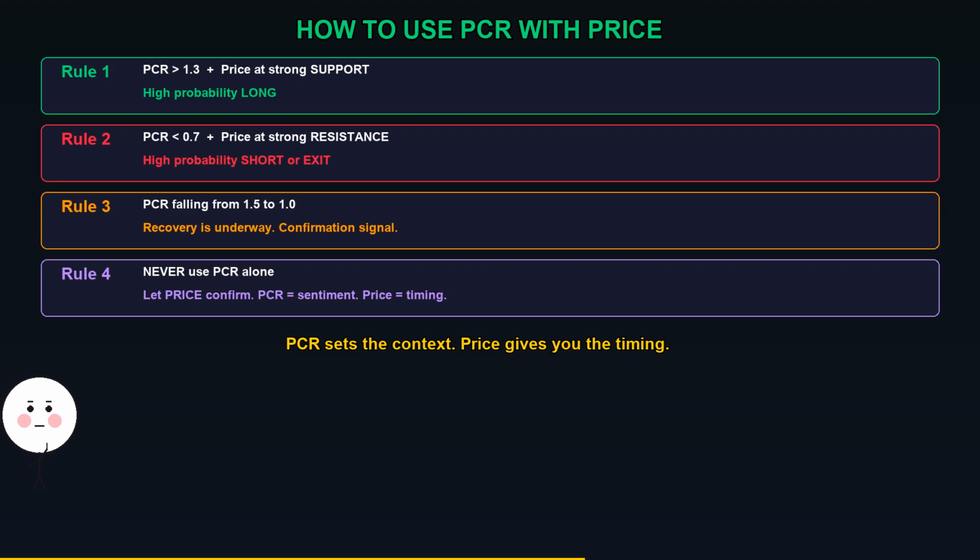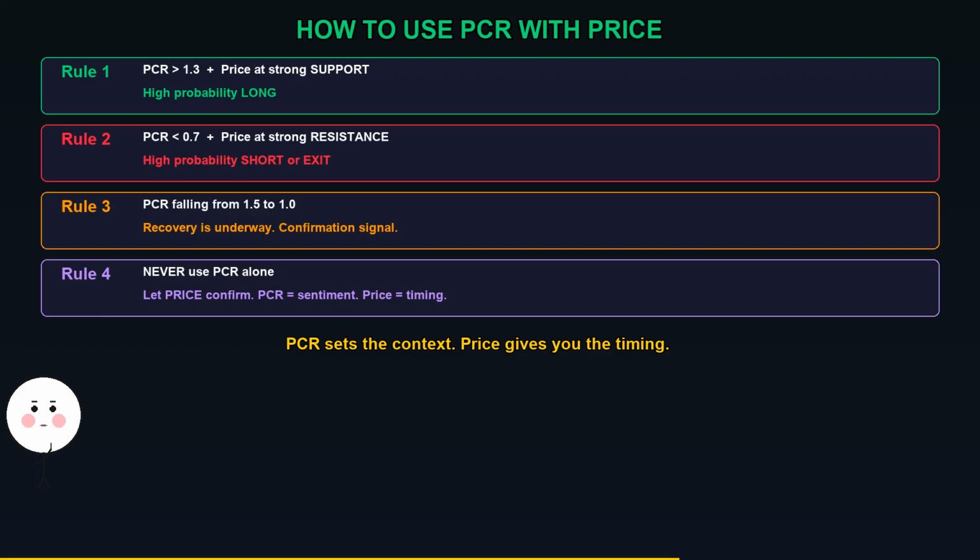How to use PCR with price action. Rule 1. PCR above 1.3 plus price at strong support level equals high probability long trade. Both technical and sentiment aligned. Rule 2. PCR below 0.7 plus price at strong resistance level equals high probability short or exit longs. Rule 3. PCR moving from extreme toward normal, meaning it is falling from 1.5 back toward 1.0, confirms a market recovery is underway.